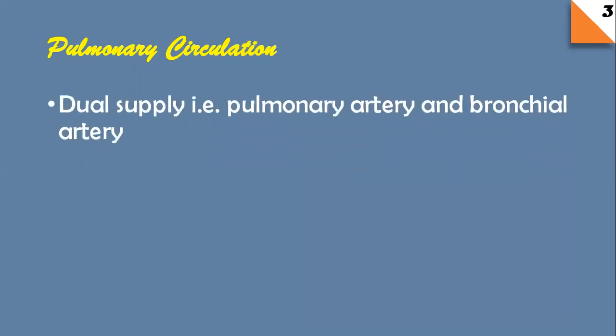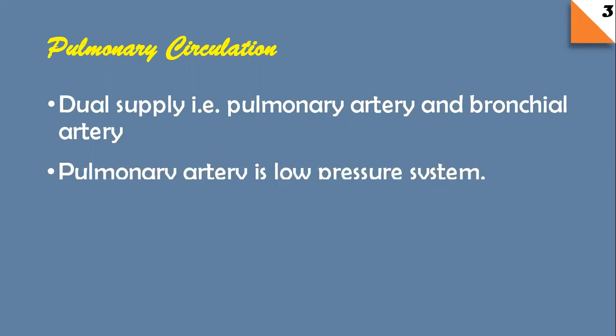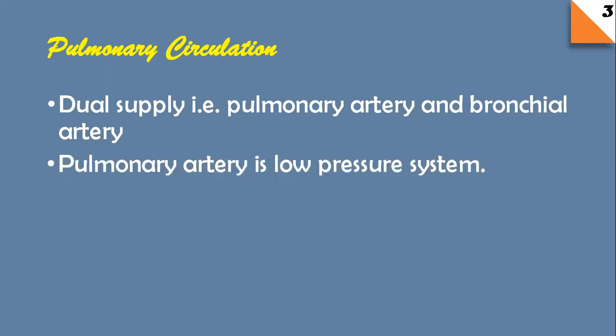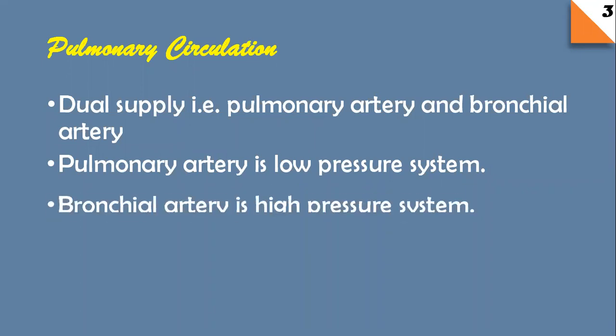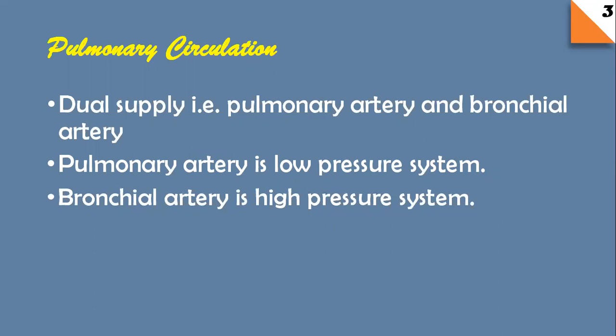So, talking about pulmonary circulation. The lungs are supplied by two types of arteries, one being the pulmonary artery and another being the bronchial artery. The pulmonary artery is a low pressure system, whereas the bronchial artery is a high pressure system, which has pressure equal to the systemic blood pressure.